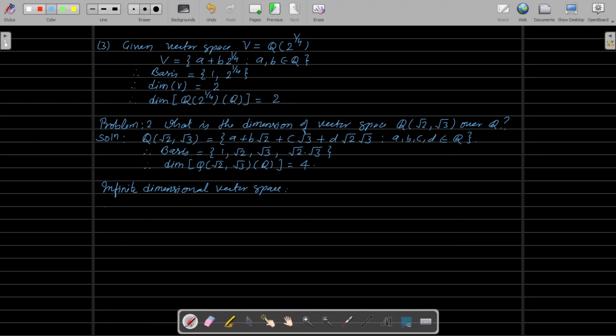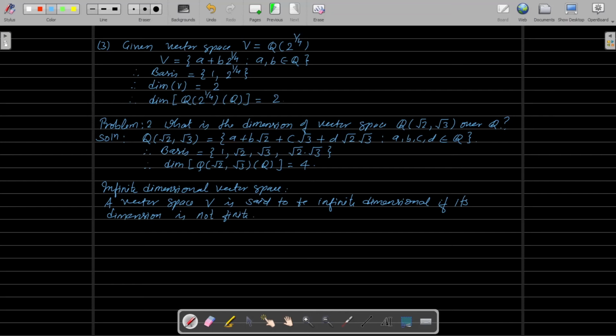So just write down: a vector space V is said to be infinite dimensional if its dimension is not finite.